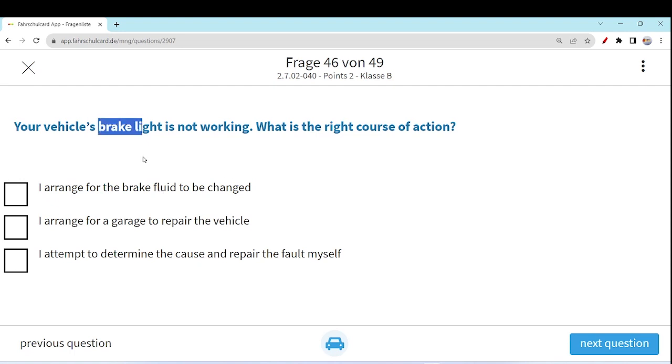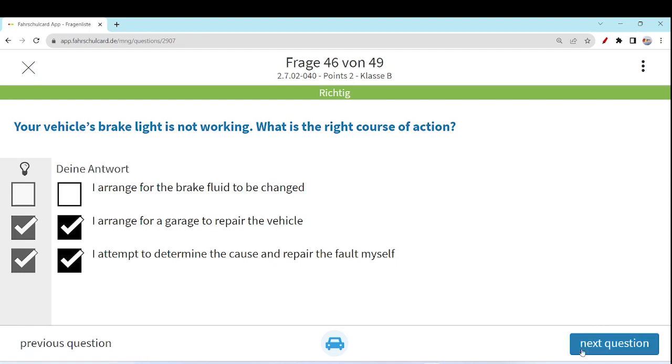If the brake light is not working, I arrange for a garage to repair the vehicle. Yes, you can go for an inspection of the car to see what the issue is, or I attempt to determine the cause and repair the fault myself. That's best. If you can see there is some wire break or some other issue which you already know, then you can repair it on your own, or arrange an inspection and go to the garage. But it has nothing to do with the brake fluid or brake oil.